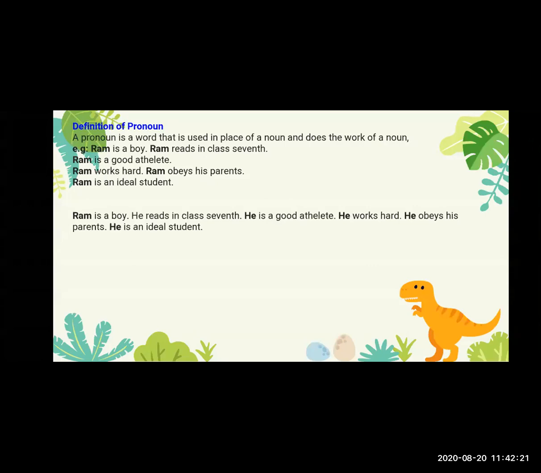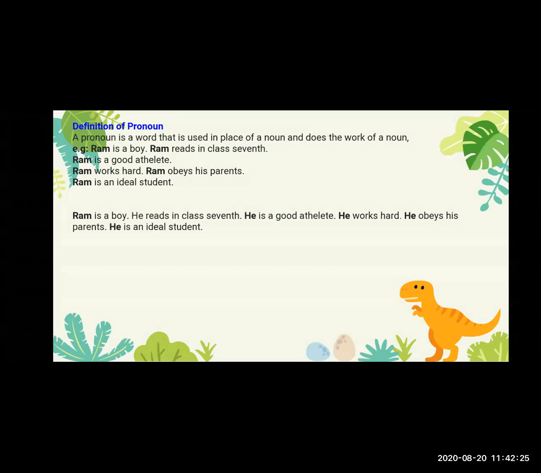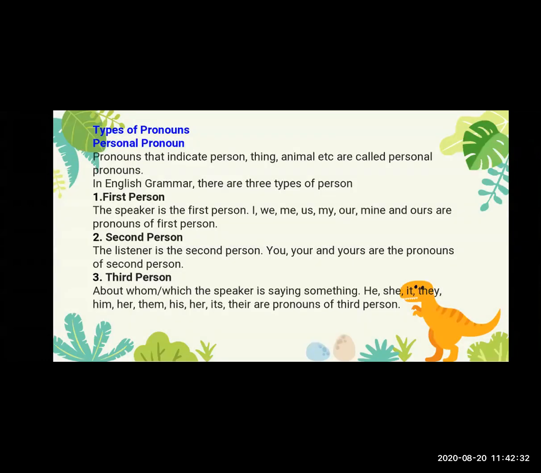Then I told you the examples, and after that all the types of pronoun: personal, reflexive, indefinite, demonstrative, relative, and interrogative pronoun.